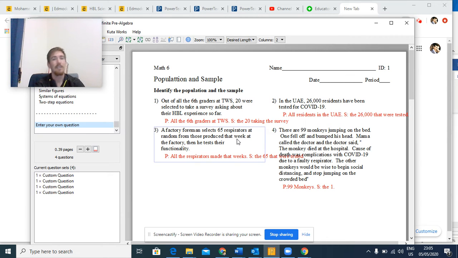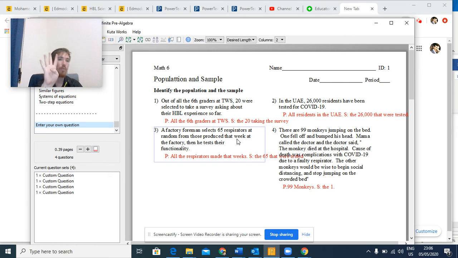You can't take the time to test the hundreds of respirators that were made that week. So you test a sample of that population, and then you apply the data to that population. As we go on, we will learn exactly what that means.